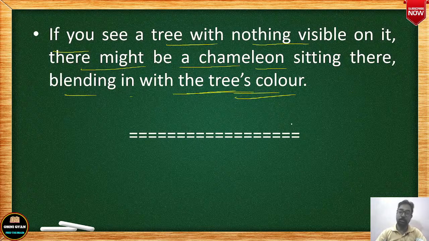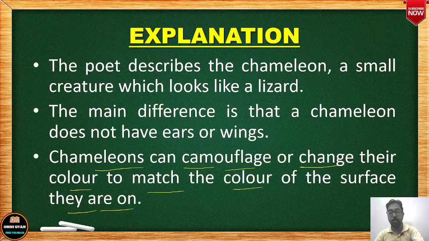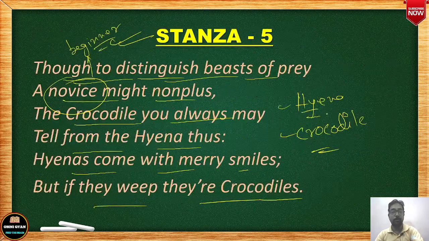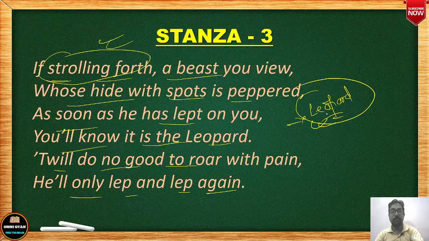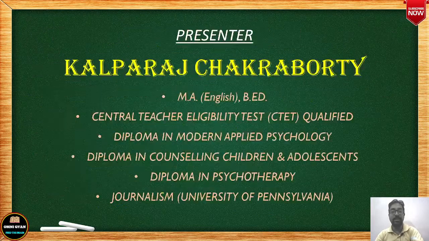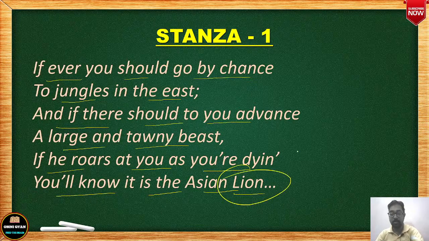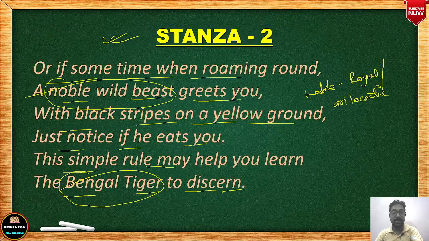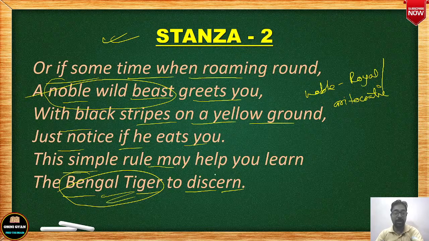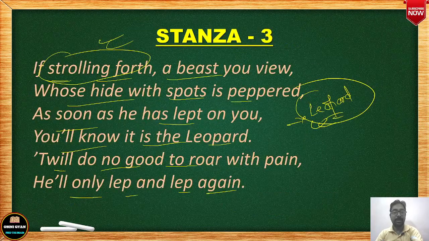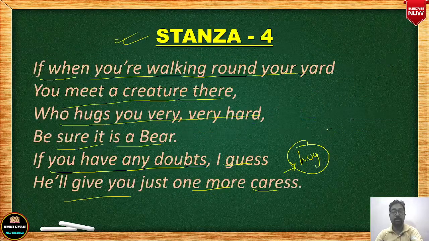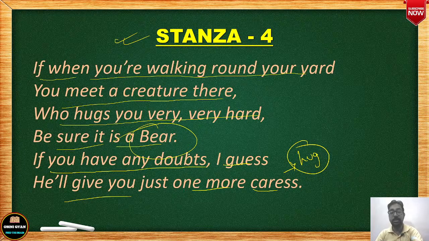All right. So stanza 6 talks of the animal. Now I am not going to repeat everything like that. Let me just help you out with the animals that we find in each stanza. So in the first stanza we see the Asian lion. Then in the second stanza we see the Bengal tiger. Then in the third stanza we see the leopard. Then in the fourth stanza we see the bear.